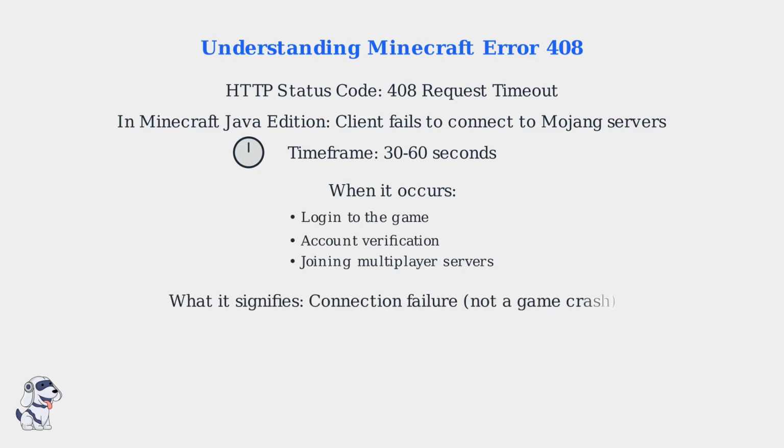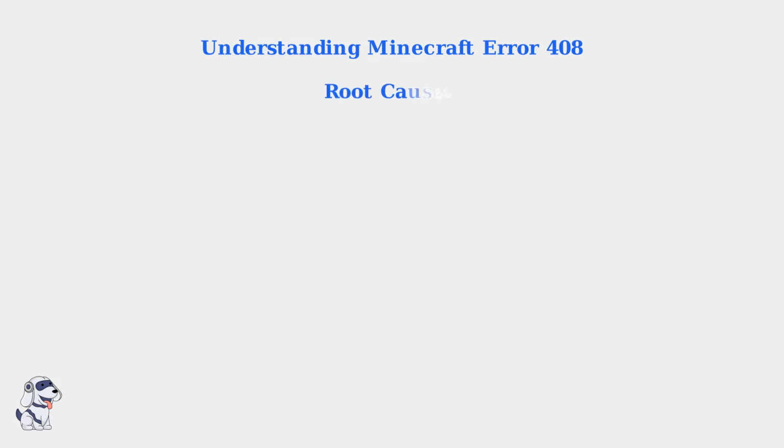The root cause usually involves network issues, server delays, or problems with your internet connection. This leads to error messages like unable to connect or directly citing error 408.